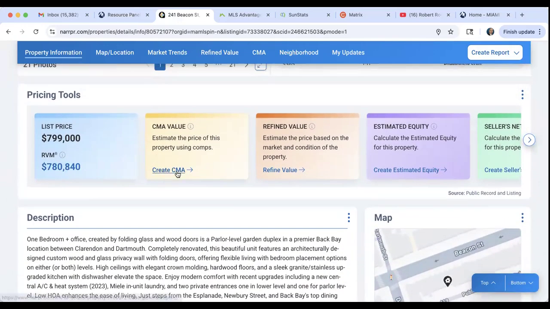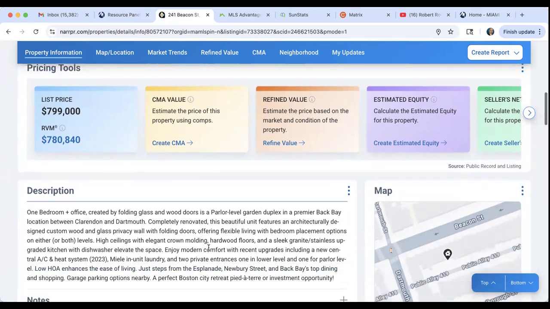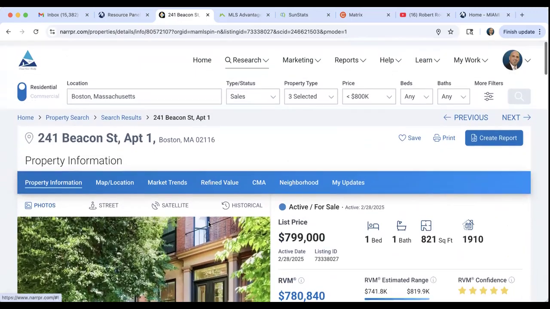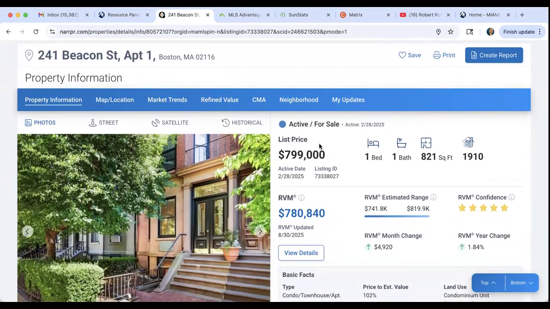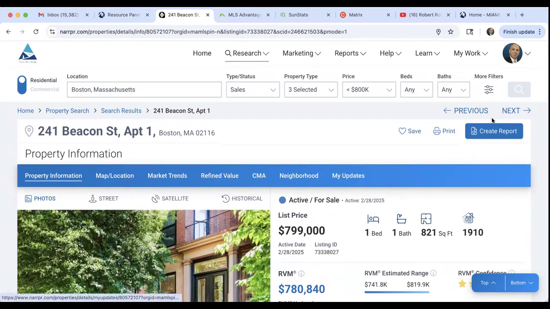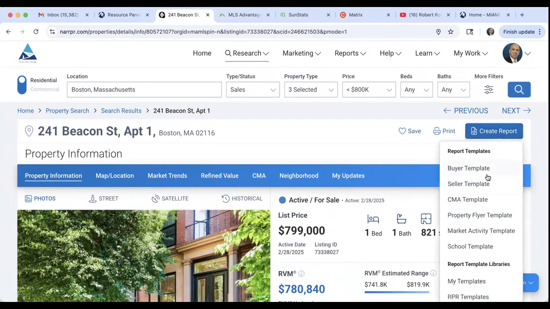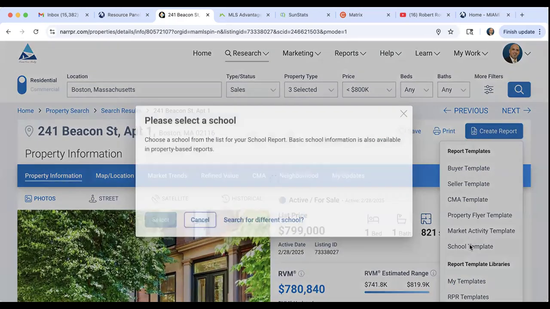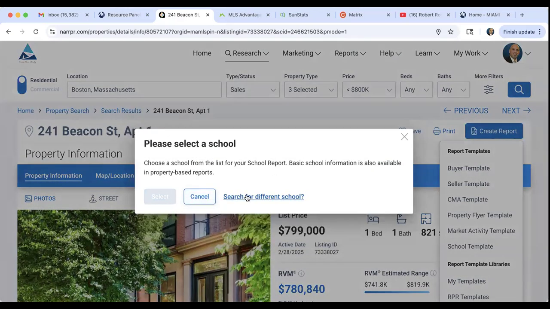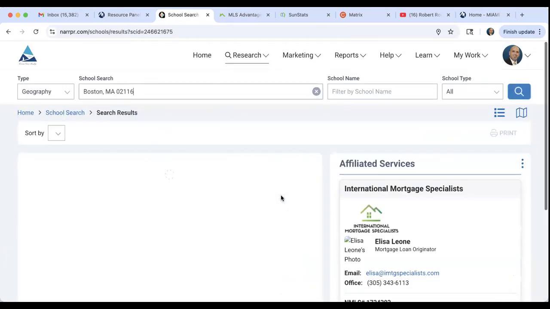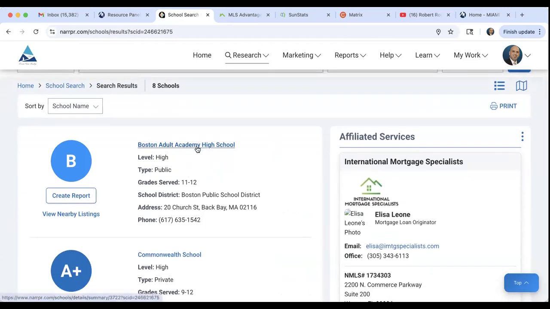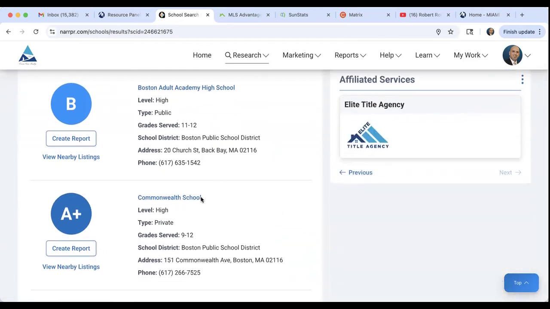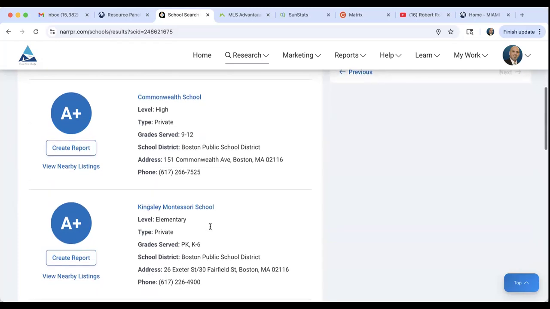This is great. You can run CMAs. You can find out more information on the neighborhood, market trends, and all that good stuff. All right. You can find out schools in the area, right? I mean, you can just go here, create a report, and let's do a school report, school template. All right. And you can see the schools that are in this area: Boston Adult Academy High School, Commonwealth School. All right, it's a private high school, elementary school, and you can find out more information.